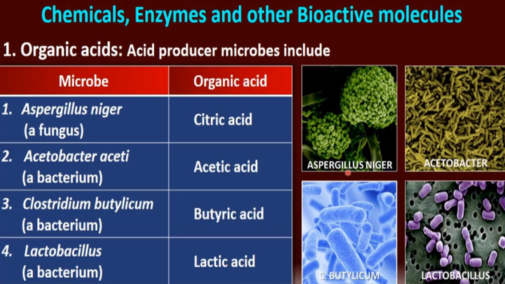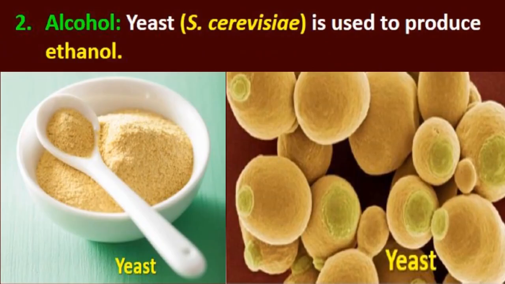This is the diagram of Aspergillus niger, which is a fungus. This is Acetobacter bacteria which gives acetic acid. Then Clostridium butylicum bacteria which gives us butyric acid, and Lactobacillus gives lactic acid. Next is alcohol, and yeast Saccharomyces cerevisiae is used to produce alcohol or ethanol. This is the powder form of yeast, a fungus.